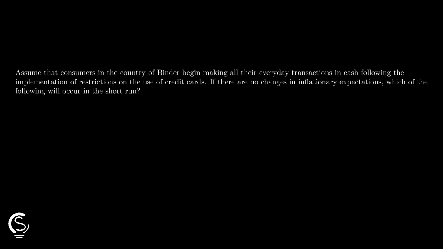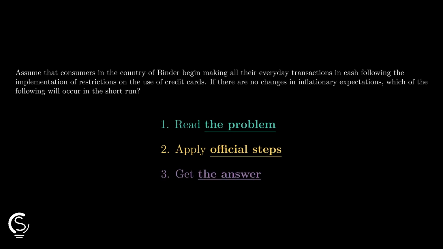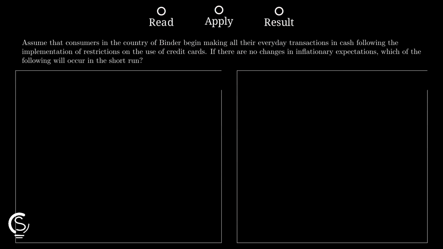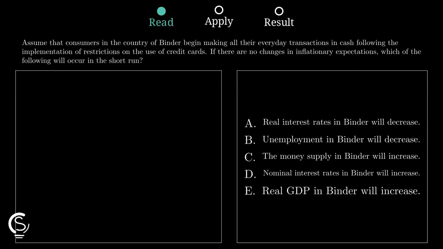Binder is switching to cash transactions only, so let's solve this macroeconomics puzzle together. We will find the short-run impact right now. When consumers shift from credit cards to cash for every transaction, they need to hold more physical money. This massive change directly increases the overall demand for money in Binder.